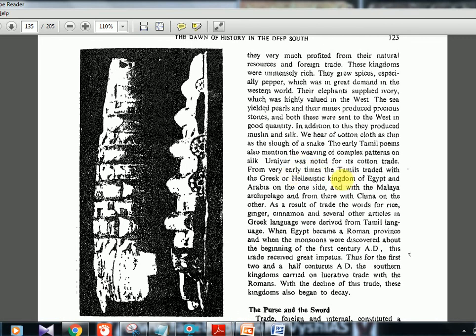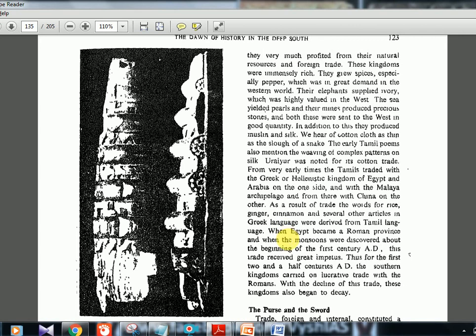From early times, the Tamils traded with the Greek or Hellenistic kingdoms of Egypt and Arabia on the one side, and the Malay archipelago, and from there with China. Okay, Hellenistic is actually Greek only. If you see, there is not even a single place left. In the east also it's there, in the west also it's there, in the north China is there. With everyone they traded. So that much rich was the kingdom. As a result of trade, the words for rice, ginger, cinnamon, and several other articles in the Greek language were derived from the Tamil language. So Tamil was an ancient language, one of the classical languages of India. So many Greek words were derived from Tamil also. Okay, it's not like only we borrowed from them; they also borrowed from us.